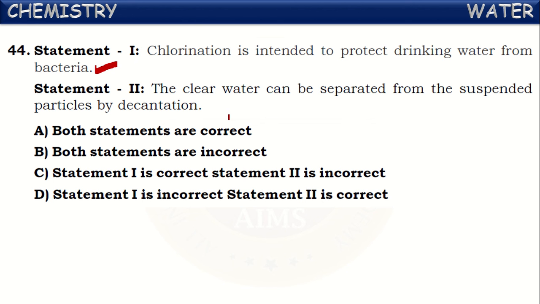Next statement: the clear water can be separated from the suspended particles by decantation. Yes, it is also correct. What is meant by decantation? By the sedimentation process, the suspended impurities in the water will be settled at the bottom of the container. Then the pure and clear water will be separated into another container without disturbing the suspended particles. That process is called decantation. This is also a correct statement. Now, these two are correct statements. This is the correct answer.